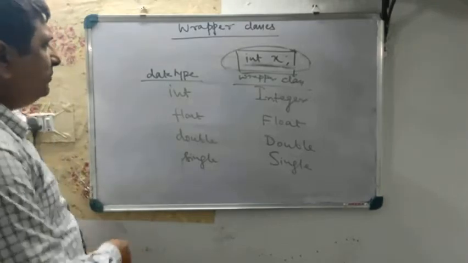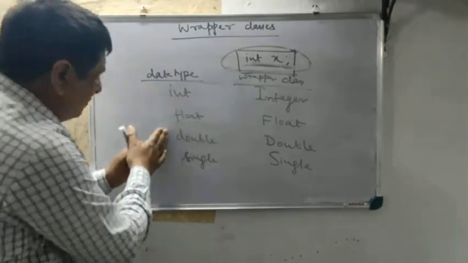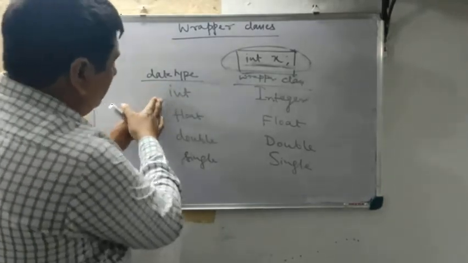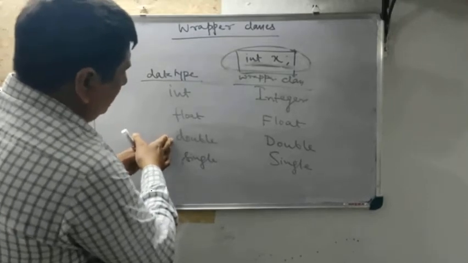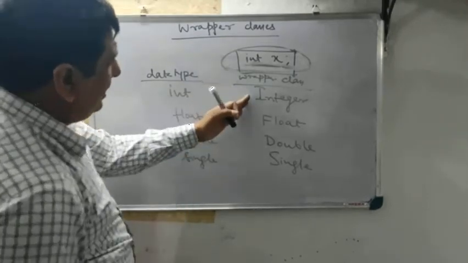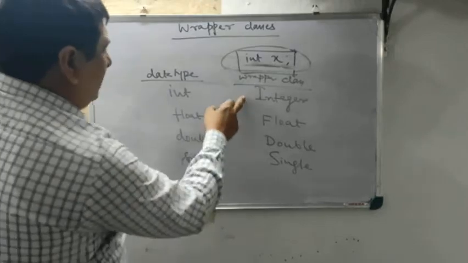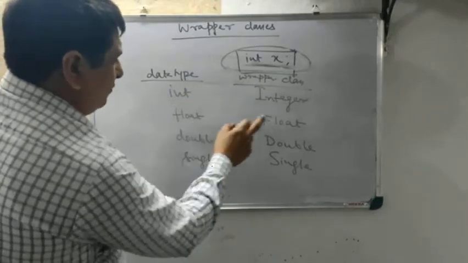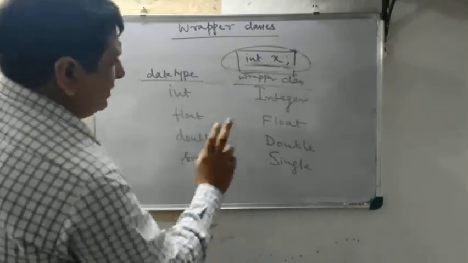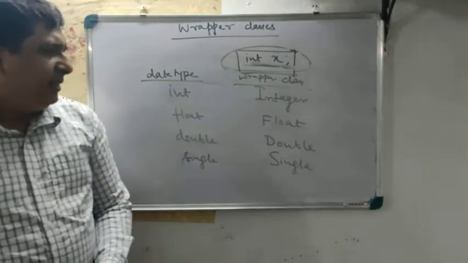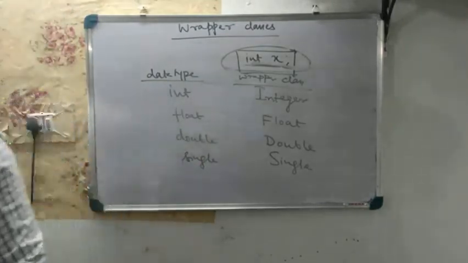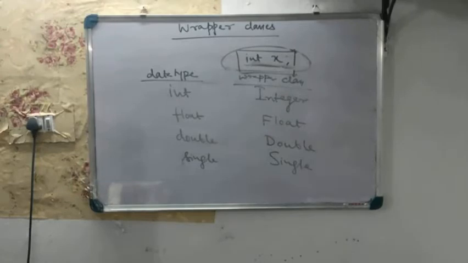So here I have mentioned 4 data types: int, float, double, single, and here are their corresponding wrapper classes: Integer, Float, Double, Single. I think it is clear up to this. Up to this is clear?